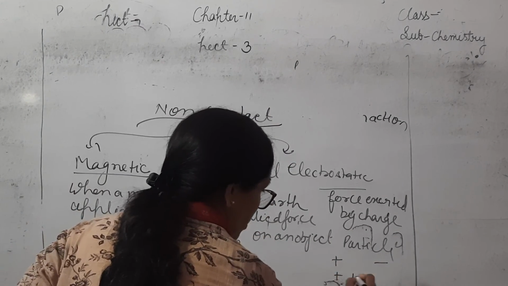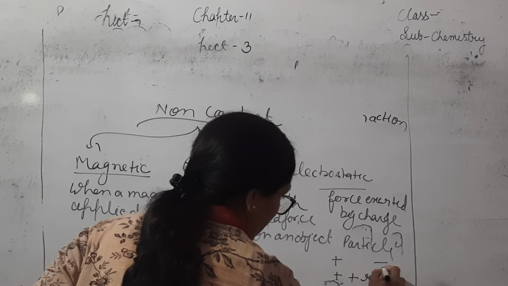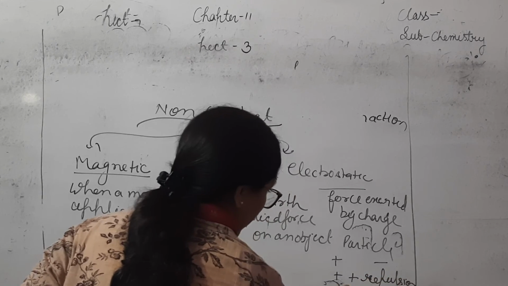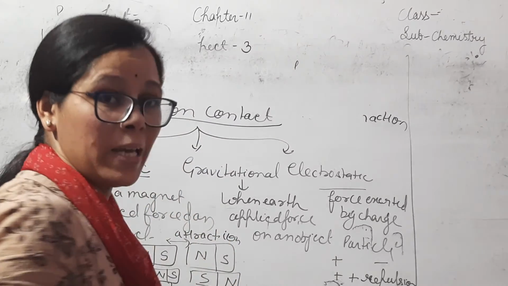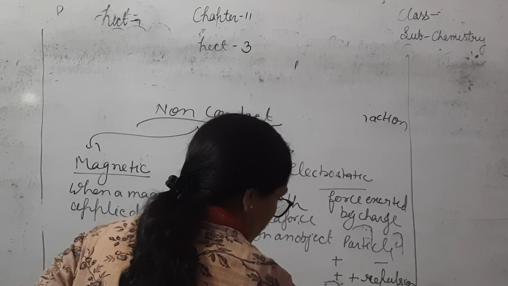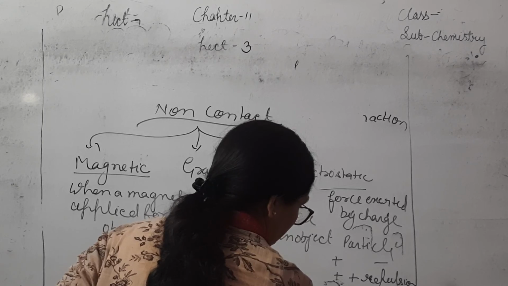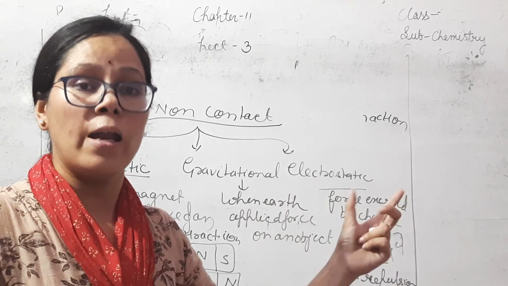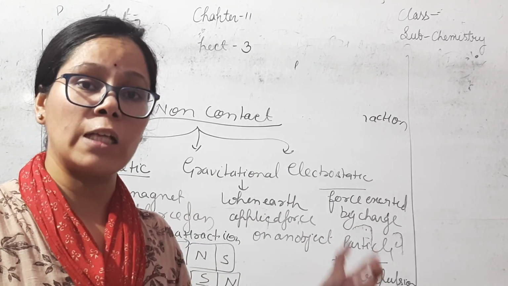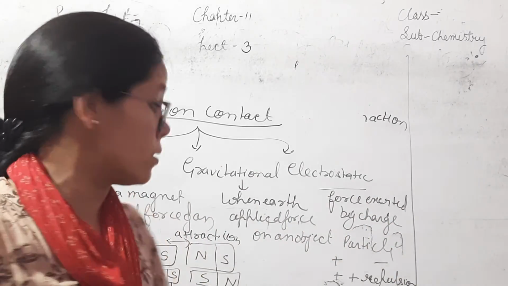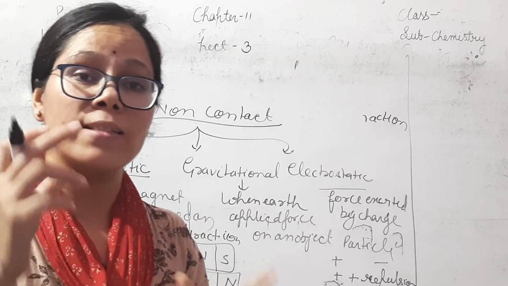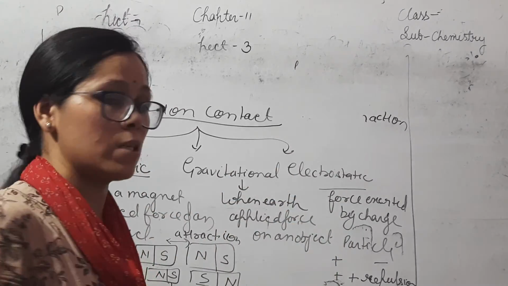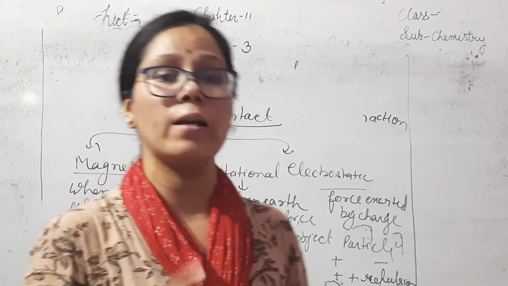When positive charges come in contact, then repulsion. When negative, then repulsion. It means like charges repel each other and opposite charges attract each other. When plus and minus, then attraction force. So like charges repel each other. For example, positive repels positive, negative repels negative. But when positive and negative come in contact, then it is known as attraction force. So the force exerted by a charged particle is known as electrostatic force. These are the types of force, contact and non-contact force.